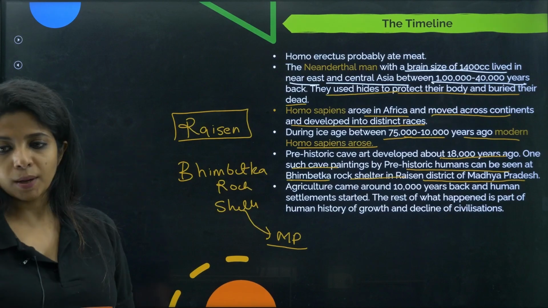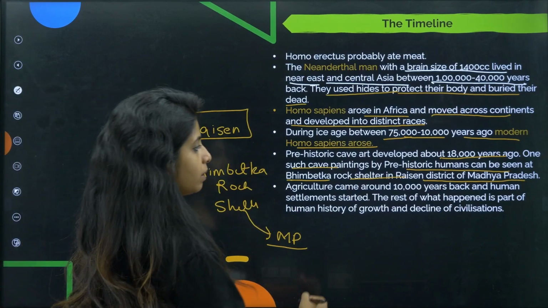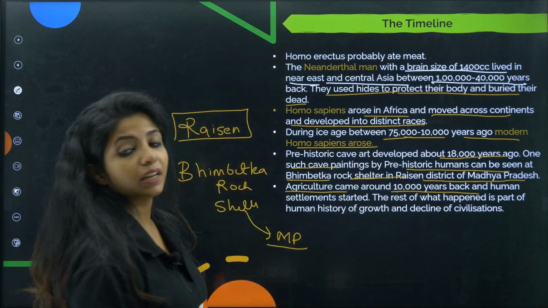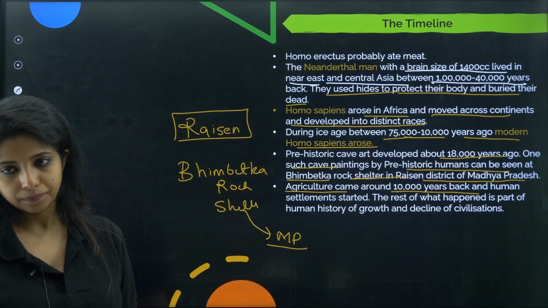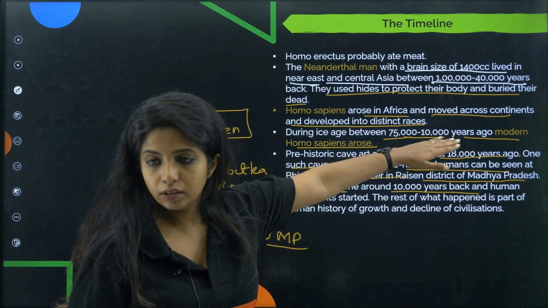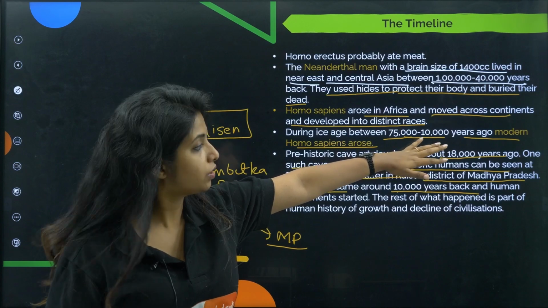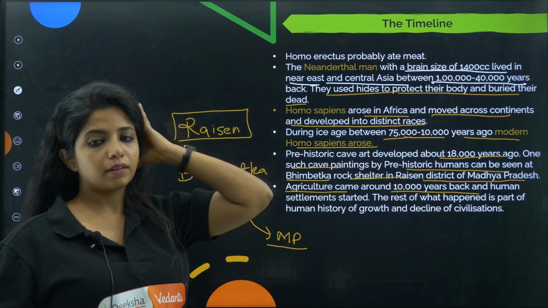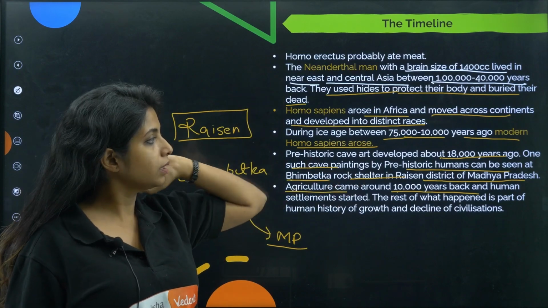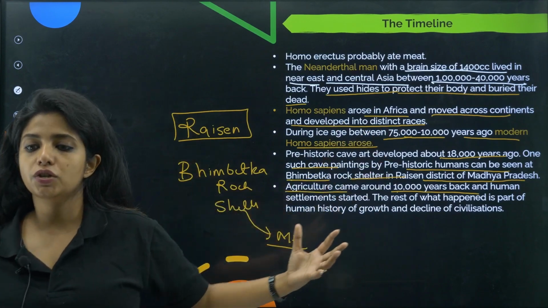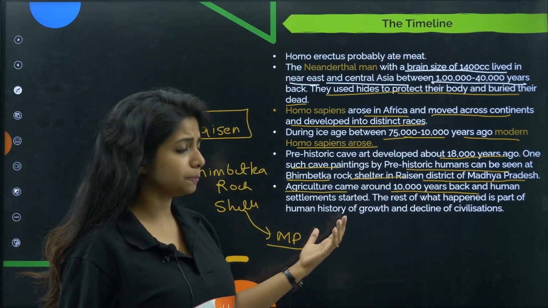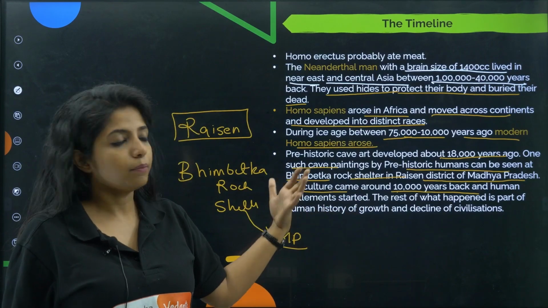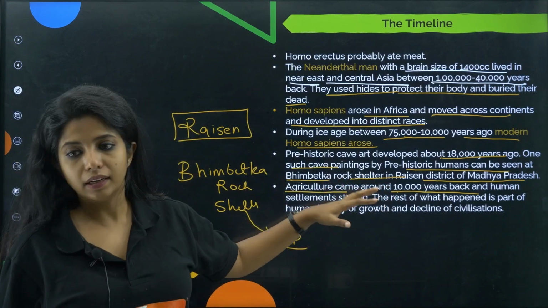Okay. Now, agriculture came around what time, children? 10,000 years ago. Now, this is also an important question. Agriculture, when did it come? It came around 10,000 years back. Over here, humans were there around 10,000 years ago. Not humans, basically Homo sapiens, modern Homo sapiens. And then came us and everything. We are also Homo sapiens only, but we are different lineages coming around them, right? Now, if it was asked when agriculture has arisen, basically 10,000 years back.